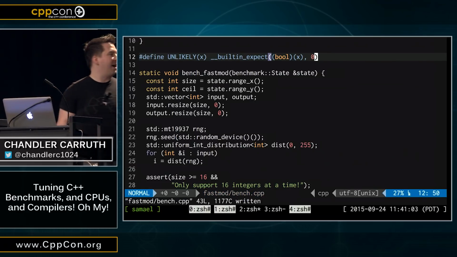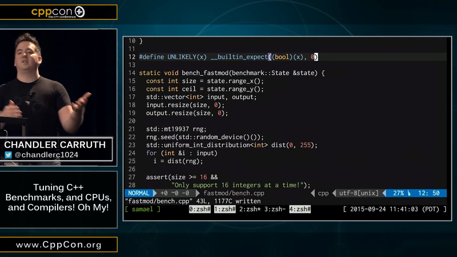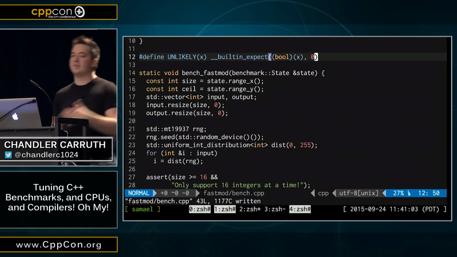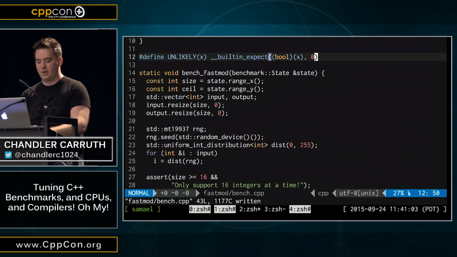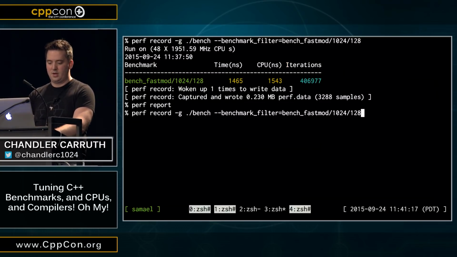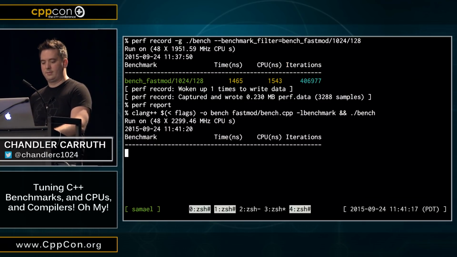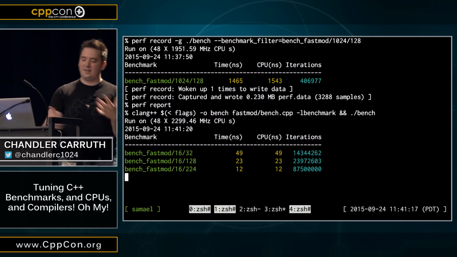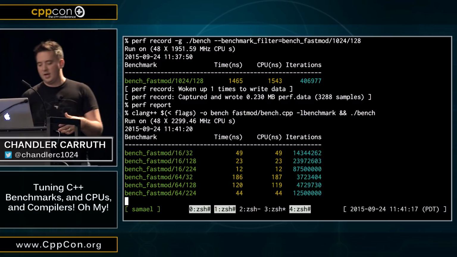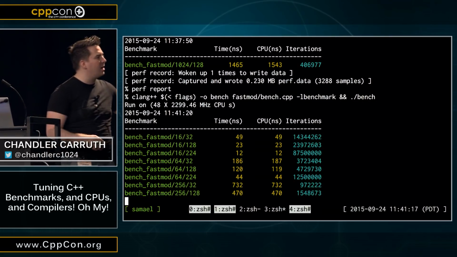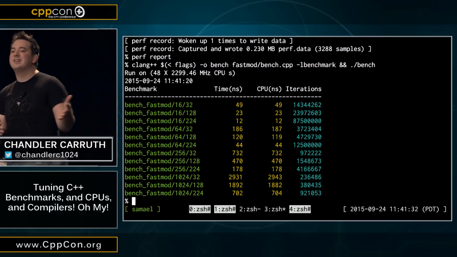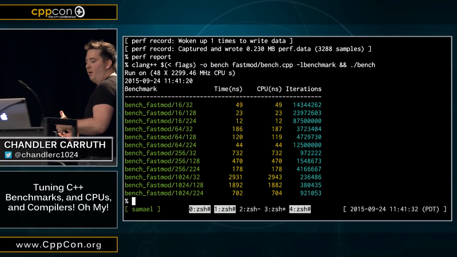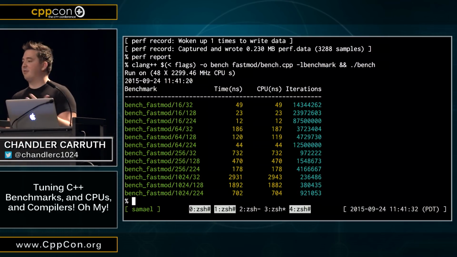And I'm going to say that I expect this to be 0, because this is an unlikely annotation. It is unlikely that this is true. With me? All right, so hopefully that compiles. Excellent. Even seems to run. And now you're going to start to see slightly different timings, okay? In particular, that 32 timing is getting a lot slower, and that's because the optimizer is essentially biasing in the other direction. But the 224 one's going to start to get faster.